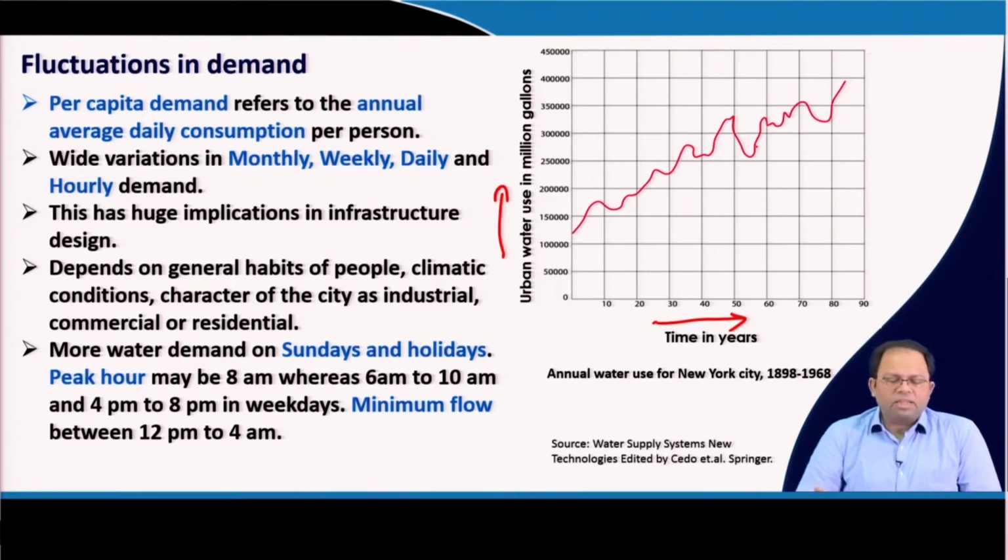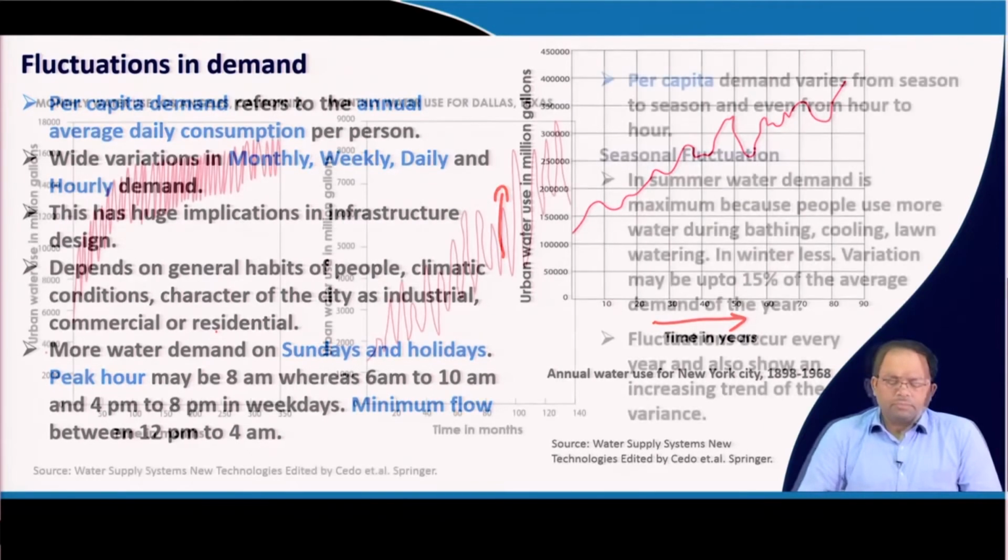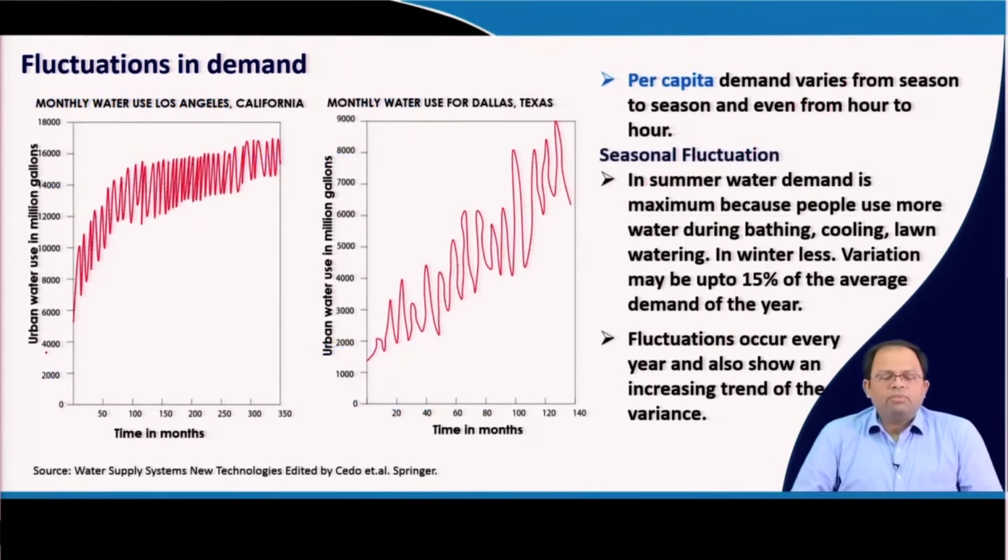This variation may be because of many factors. Some of these factors could be certain events in the city, or it could be linked with the economic situation of that particular city. Maybe there was a lot of development happening at that time, so there was a lot of water requirement and so on.